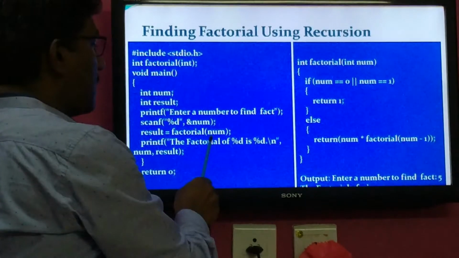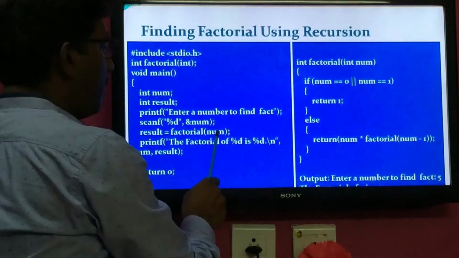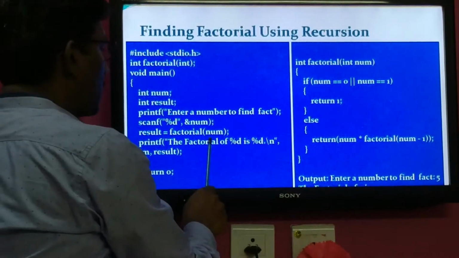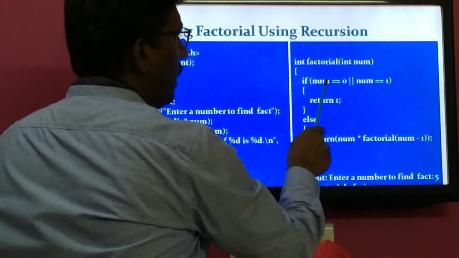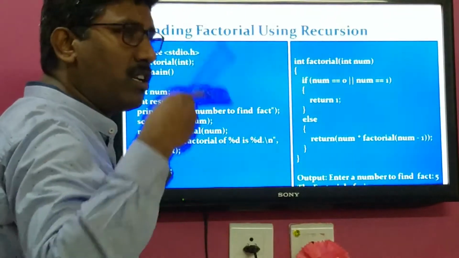So let us consider this num is 5. Assume that the value of this num is 5. During this function call, that 5 will be assigned to this num. Then what I am doing here is checking. In general, 0 factorial is 1, and 1 factorial is also 1.